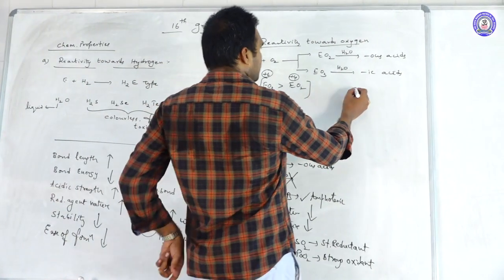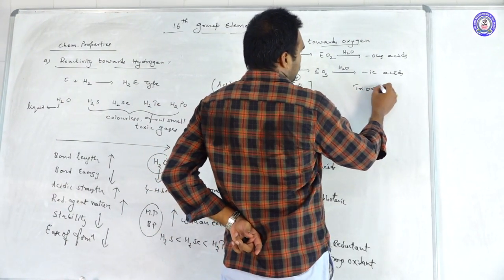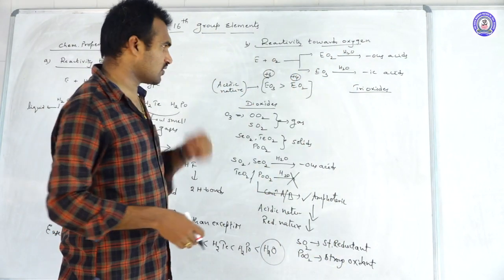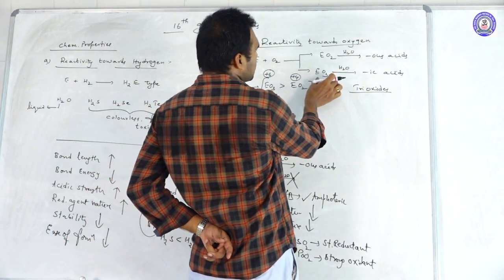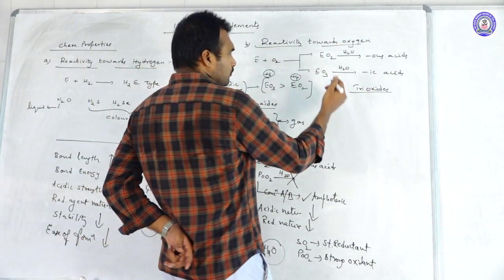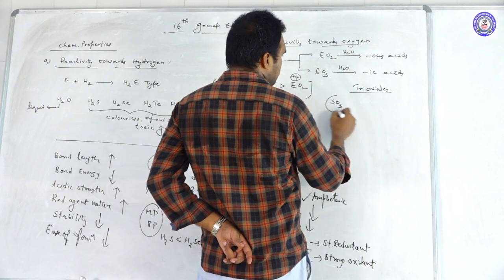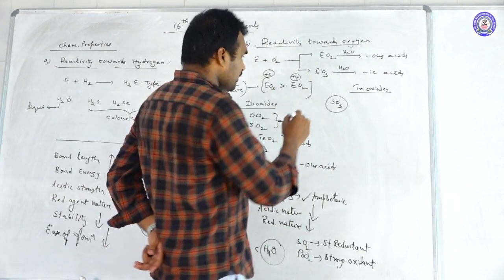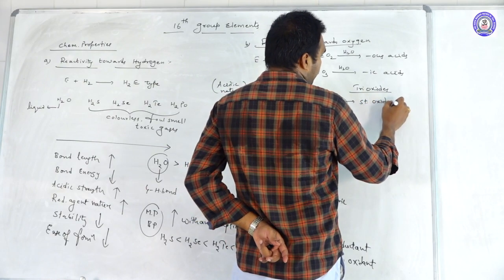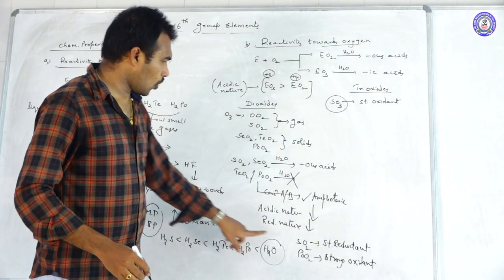Then move to the trioxides. Already we discussed that trioxides are more acidic than dioxides. And when we dissolve these trioxides in water, we get -ic acids. SO3 in general acts as a strong oxidant, whereas SO2 is a strong reductant.